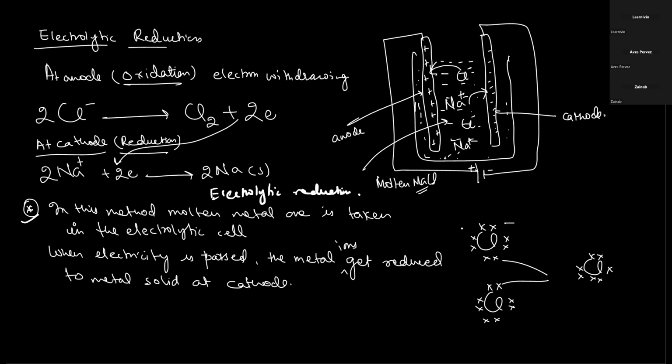Okay, note it down. Last statement: in this method, molten metal ore is taken in the electrolytic cell. When electricity is passed, the metal ions get reduced to solid metal at the cathode.